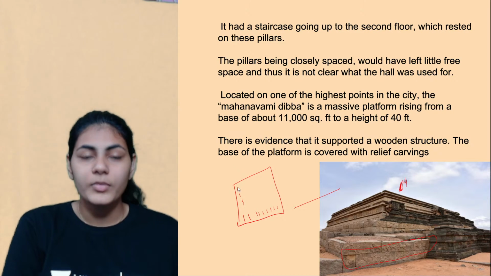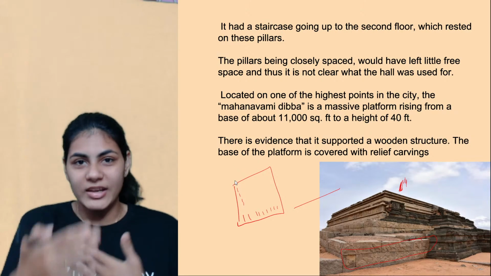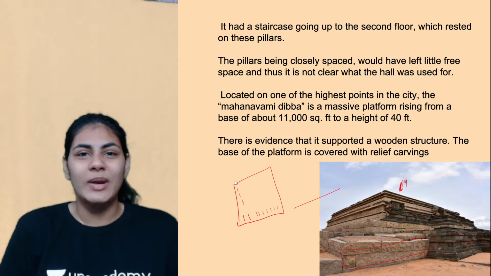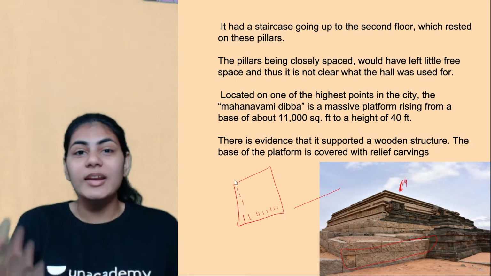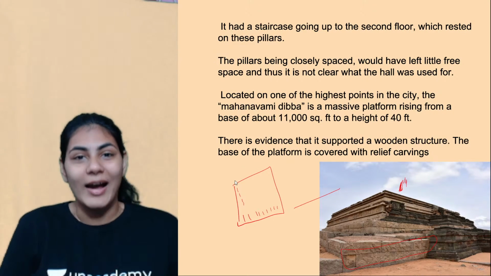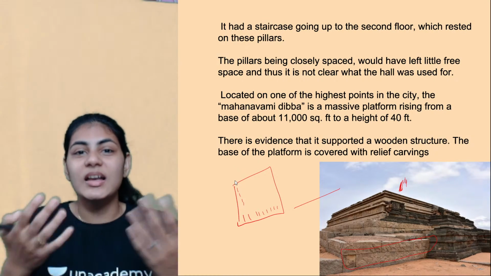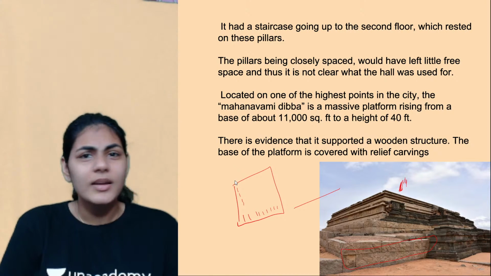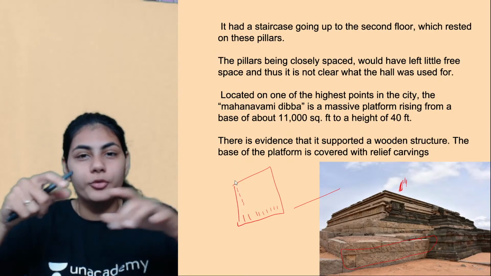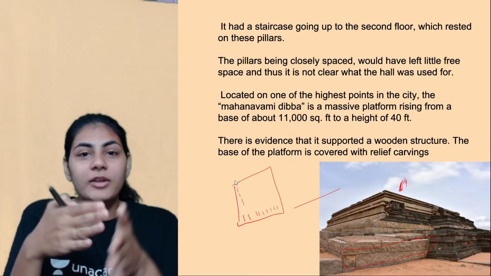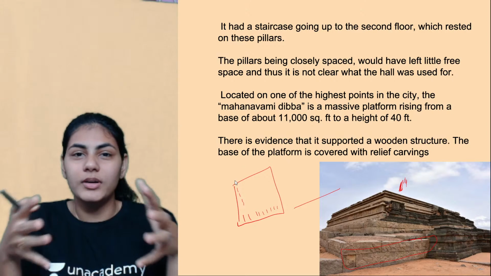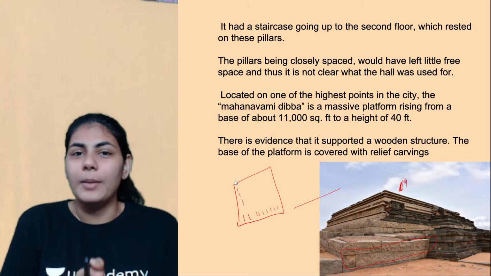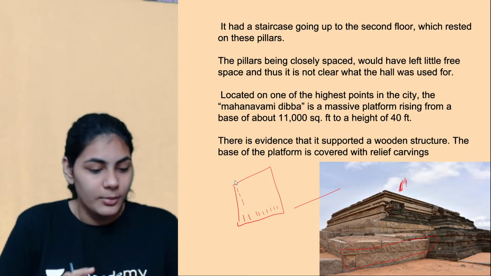Somewhere in the description, one of the foreign travelers mentions that he's very confused as to why this structure was built, because there's hardly any space for people to go and sit down and have a chat. A group of 2-3 people also cannot sit down between one pillar and another. That's how congested the space is. But with regards to the number of the pillars, we're not really sure, Amita.